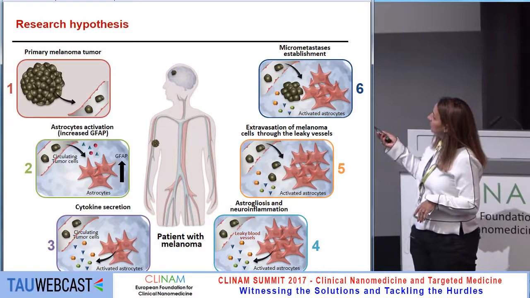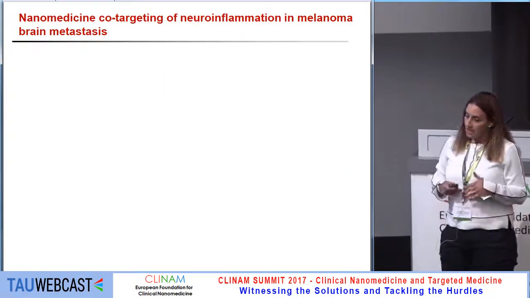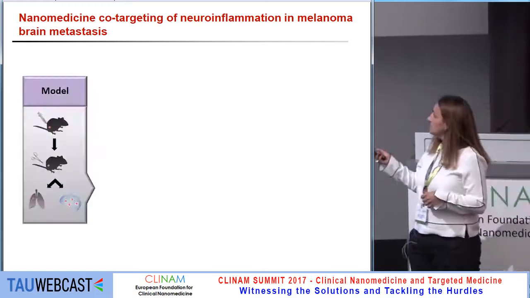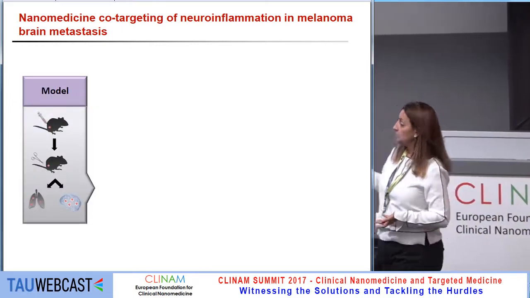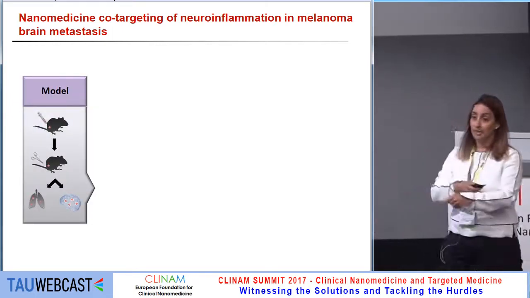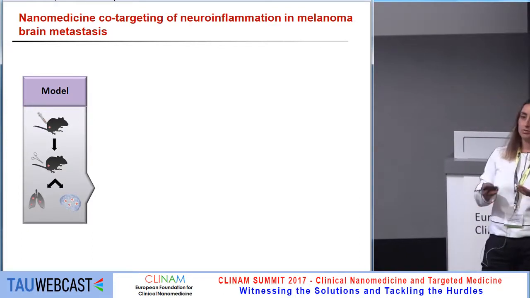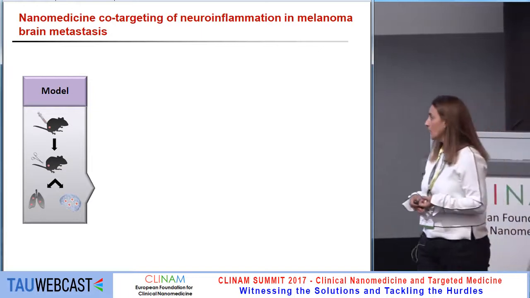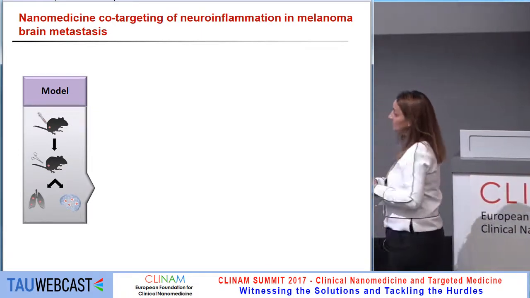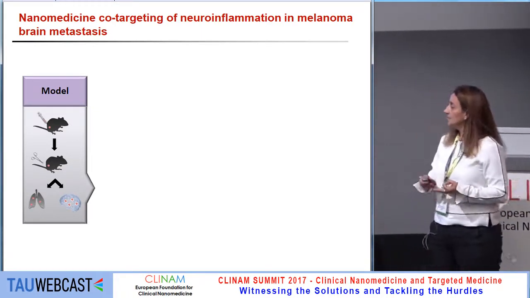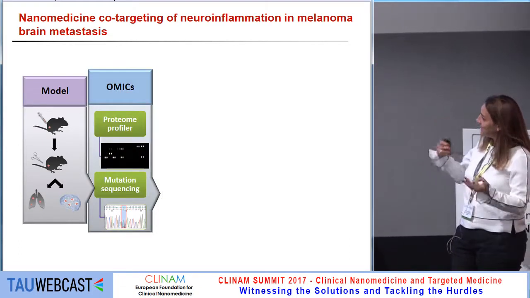So this is the hypothesis, and the way we wanted to address this was by first creating a model of primary and spontaneous brain metastases. We created models of patient-derived xenografts, of murine cell lines and transgenic mice, and human cell lines in mice.